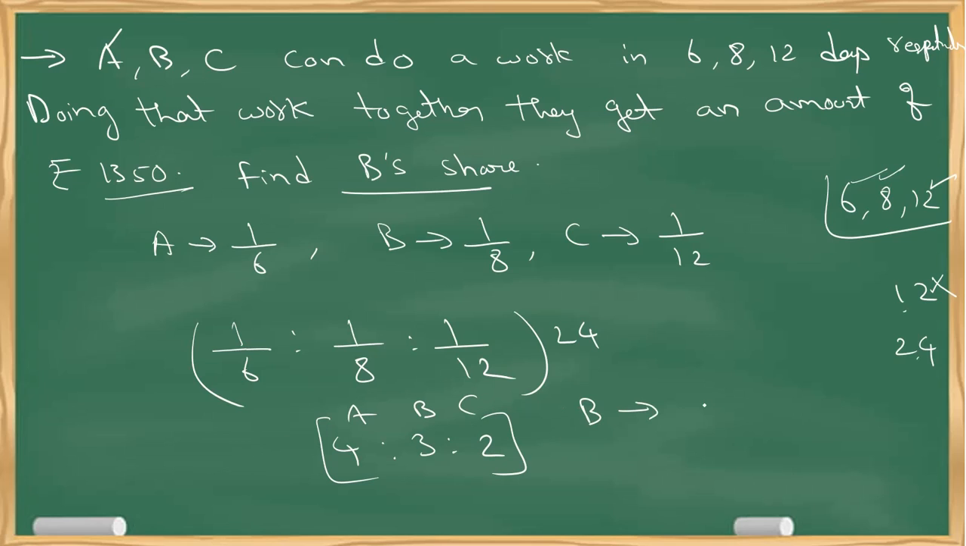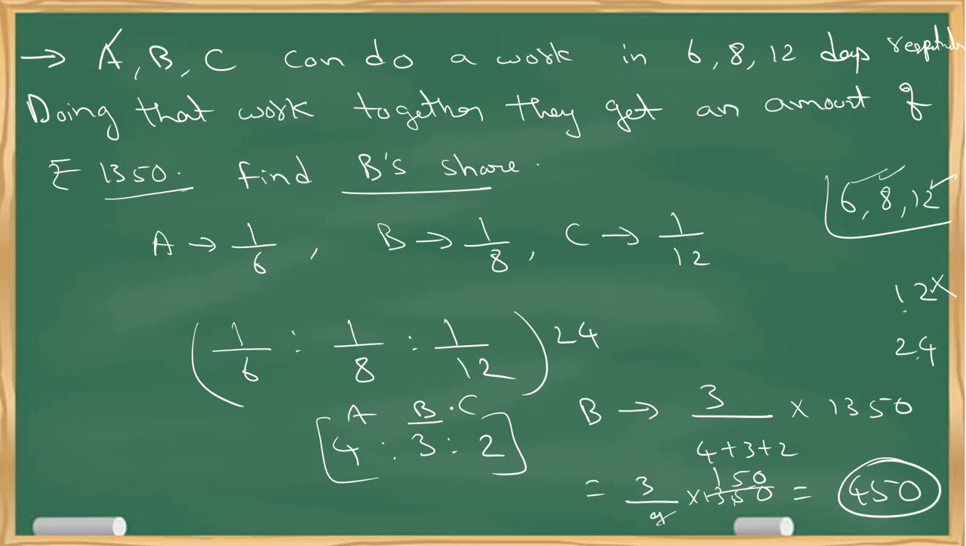So B's share is, B has total 3 parts out of 4 plus 3 plus 2 parts, into 1350. So that is 3 by 9 into 1350. So if you do, 9 ones are 9, 5 threes are 15, threes are 450 is the answer. So B gets finally 450 rupees out of 1350 based on its contribution, that is efficiency.